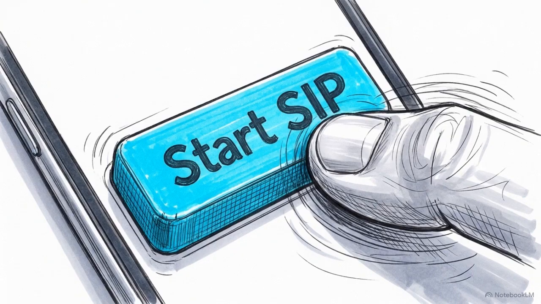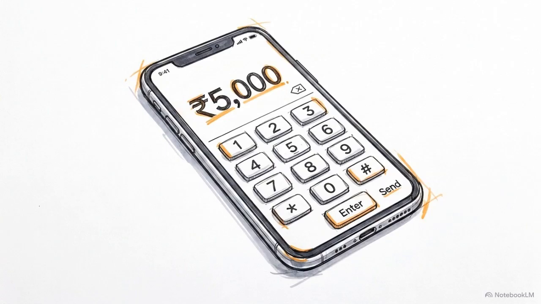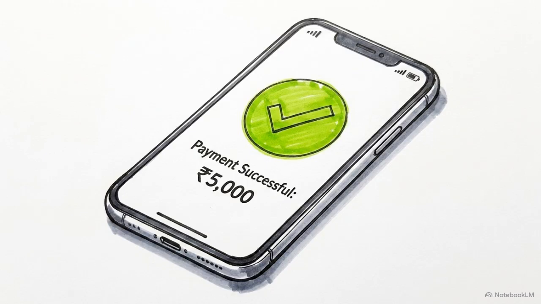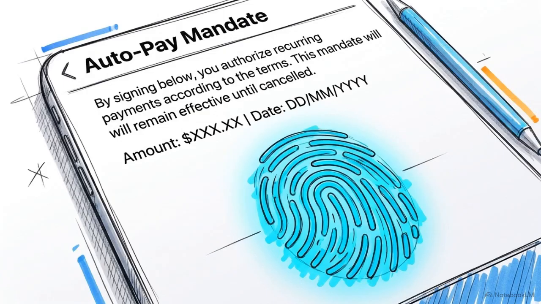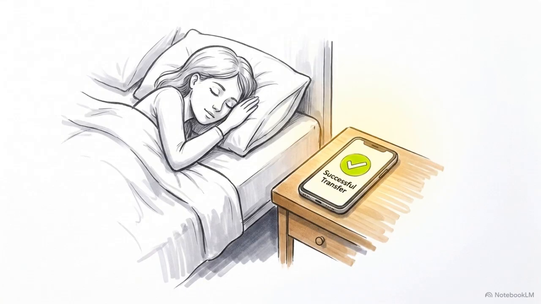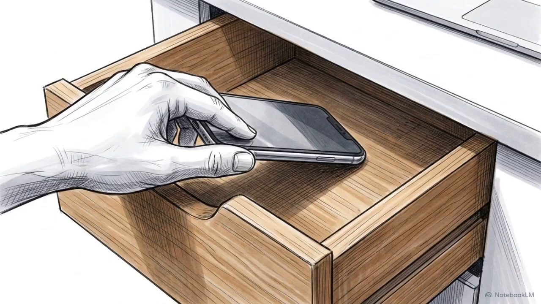With the correct fund selected, tap Start SIP. Enter your exact monthly deduction amount. Set the automated deduction date to trigger 1 or 2 days after your monthly salary hits your bank account. To authorize the system, you will make the very first payment manually using UPI. Then you will approve a bank mandate, giving the platform permission to auto-debit that specific amount every single month. Establishing this irreversible bank mandate is the most important step in this process. It completely removes your own hesitation, forgetfulness, and procrastination from the equation. The system is built. Now we have to protect it.